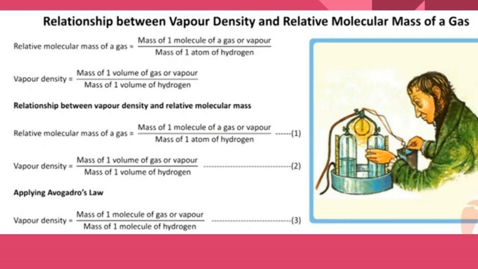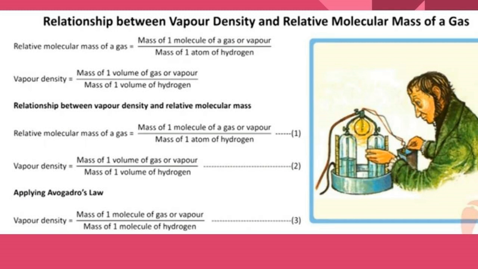Now we apply Avogadro's law. It states that equal volumes of all gases contain an equal number of molecules. So let the number of molecules be one volume. The mass of one volume of a gas or vapor becomes the mass of one molecule, because according to Avogadro's law, molecule is equal to volume.